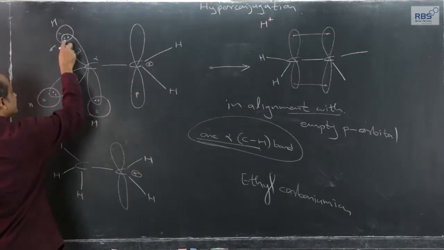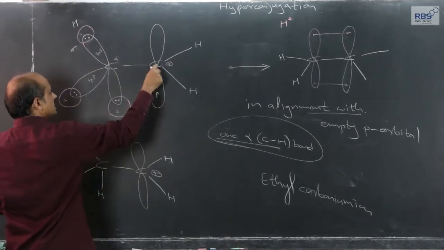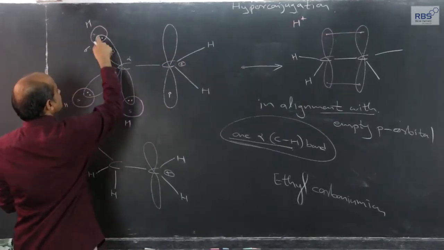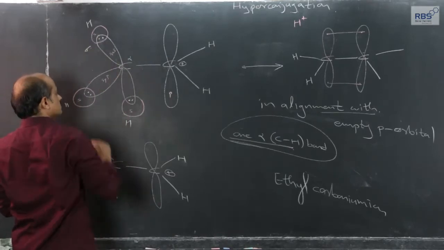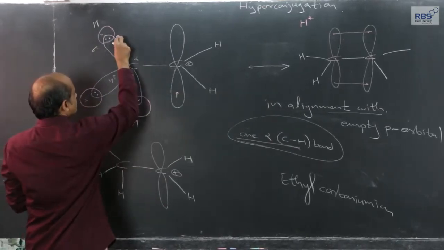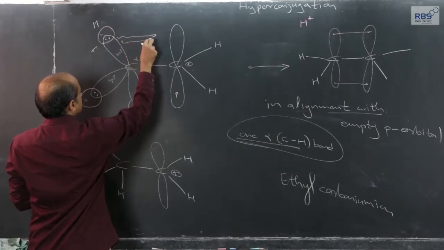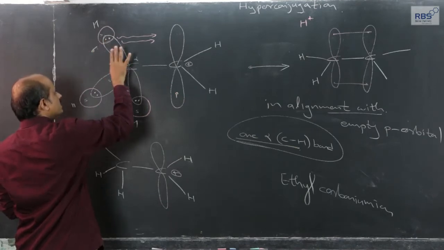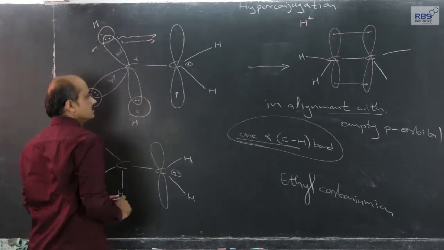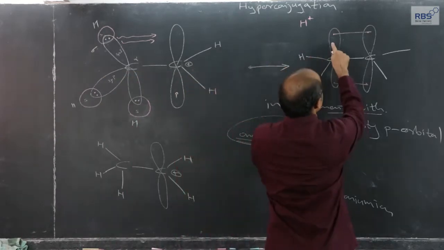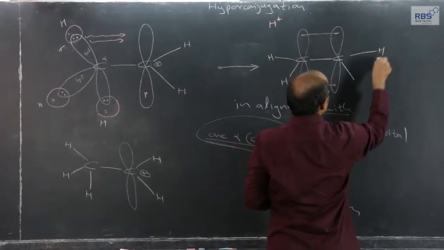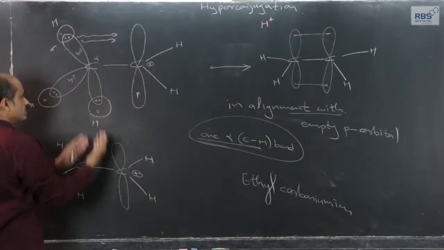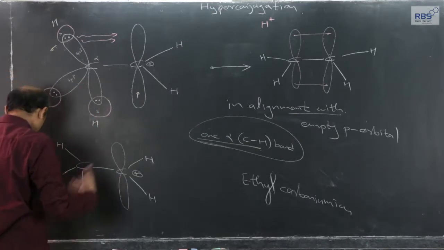Let me again come back. This positively charged carbon atom which has an empty orbital has a hold on the electron pair in the alpha CH bond. So, it is represented in this fashion. And if we consider that this electron pair is shared with this orbital, a pi bond is formed, and the electron pair is shared. This is a simpler representation.